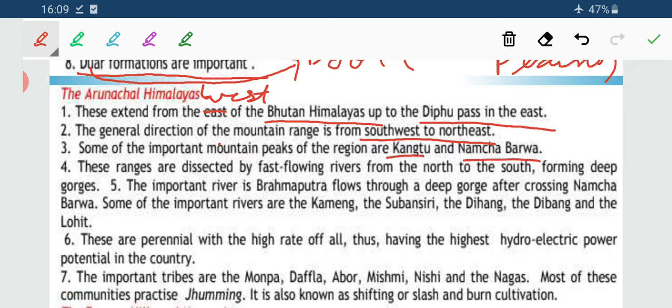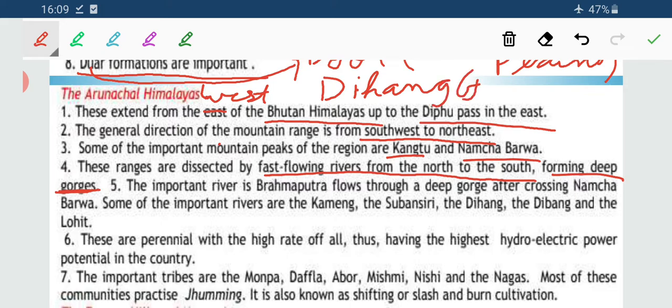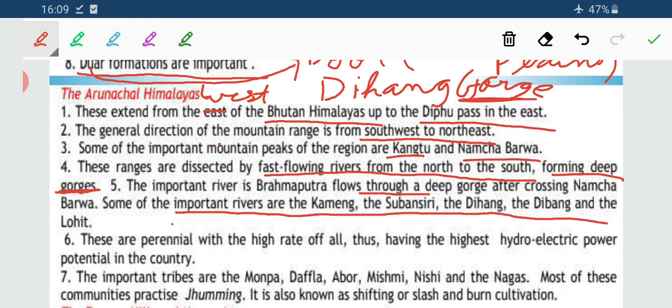These ranges are dissected by the fast flowing rivers from north to south, making deep gorges. Now, Dihang Gorge is very much famous. From there, the important river Sangpo, which originates from the Tibetan part, enters through the gorge, and it is one of the important parts of this Arunachal Himalayas. Some of the other important rivers are Kameng, Subansri, Dihang, Dibang, Lohit. These are some of the important rivers besides Brahmaputra.